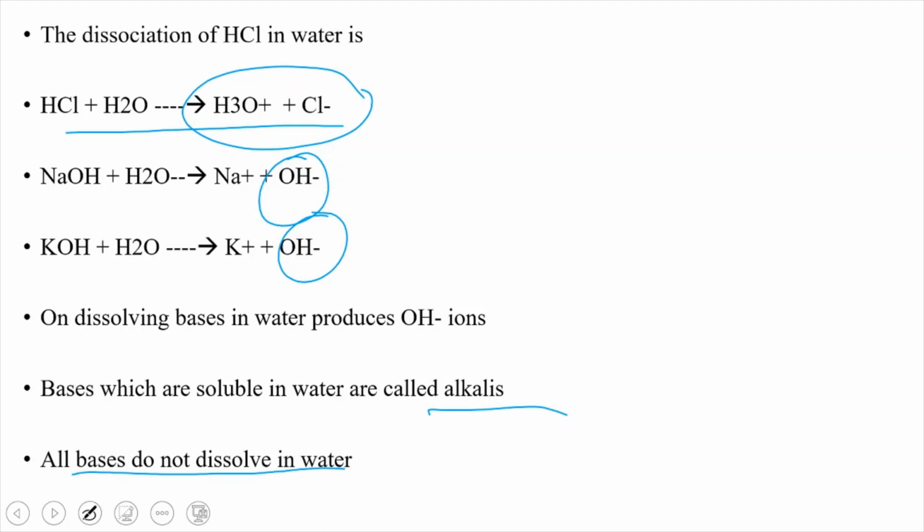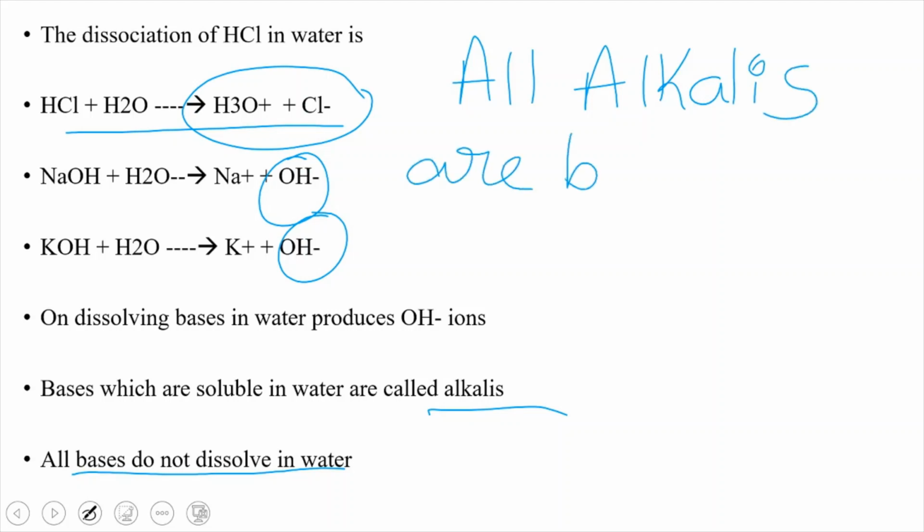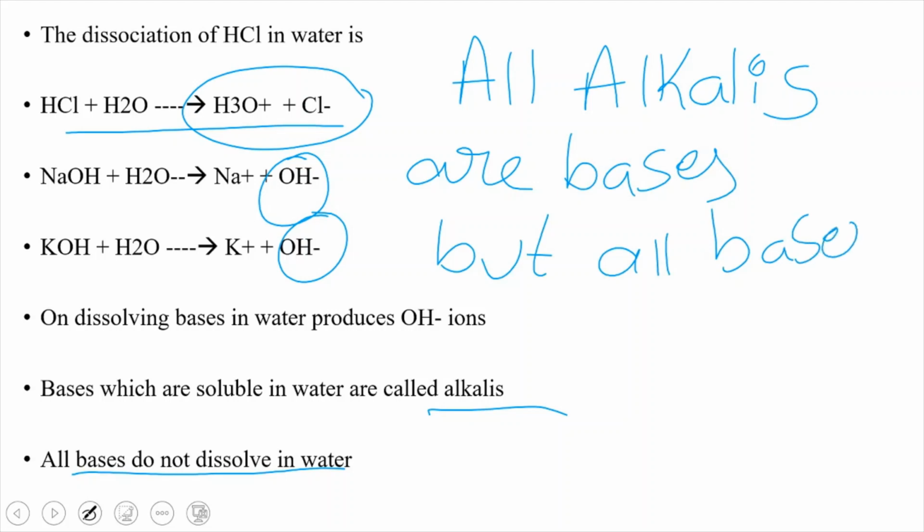That's why we have a statement that all alkalis are bases, but all bases are not alkalis.